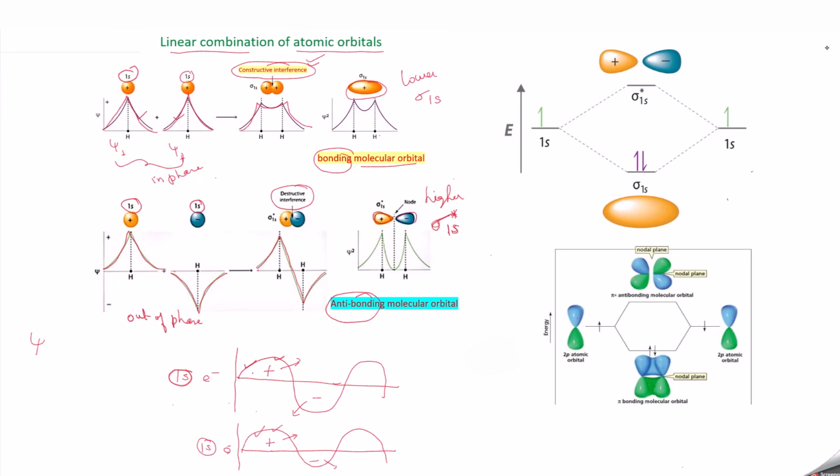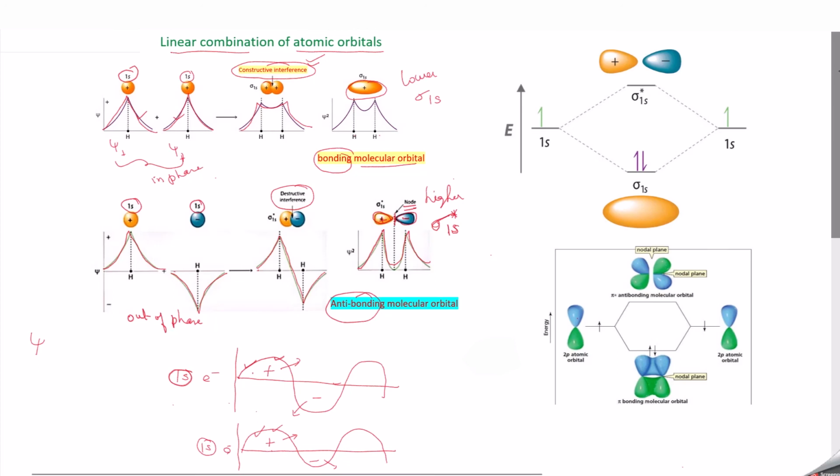So you will be having two lobes, one positive and the other negative, and in between you have a node where there is no electron present. This is mainly due to the destructive interference, and the wave functions are not added up, they get subtracted. So the molecular orbital wave function is like this. So this is the case with the antibonding molecular orbital.